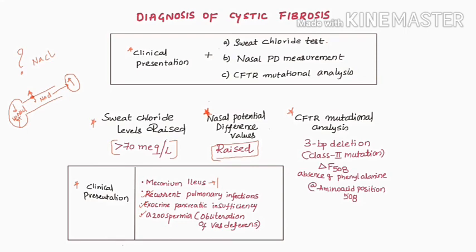The most common mutation seen with CFTR gene is 3 base pair deletion, that is class 2 mutation. In that what happens? There is absence of phenylalanine at amino acid position 508. Just remember this. Delta F508 is the most common mutation associated with cystic fibrosis.